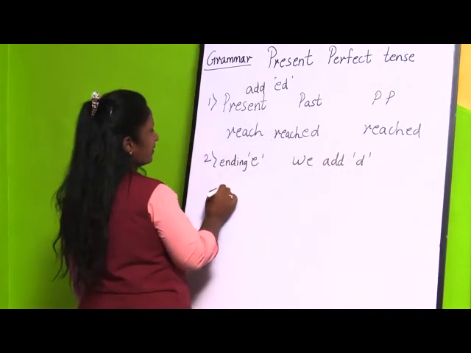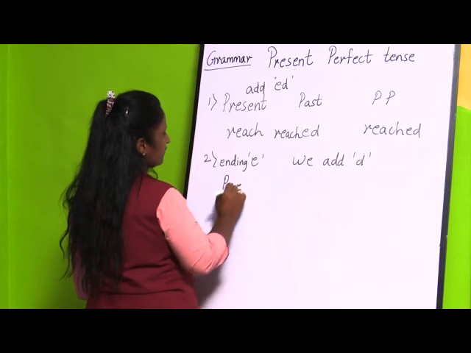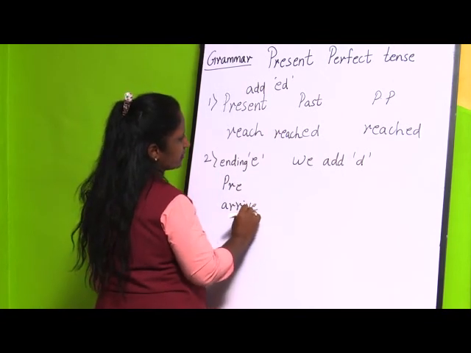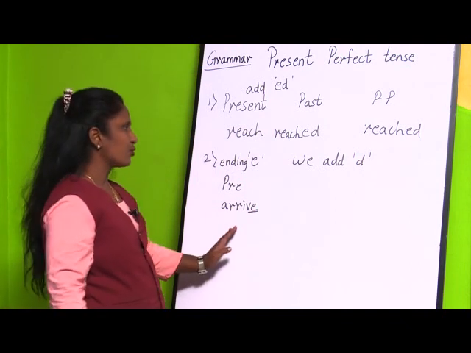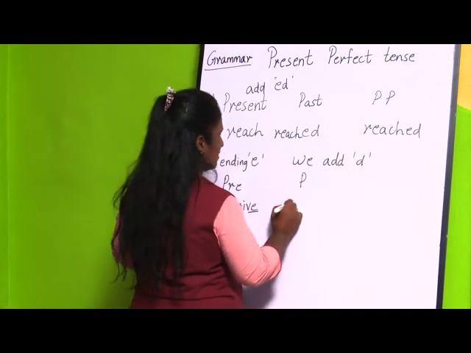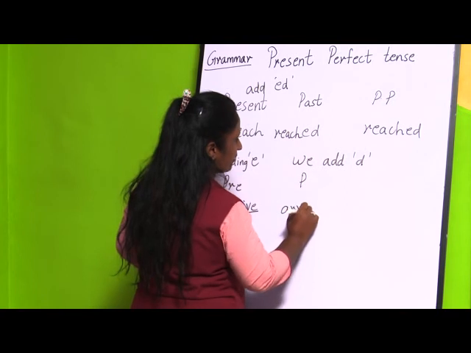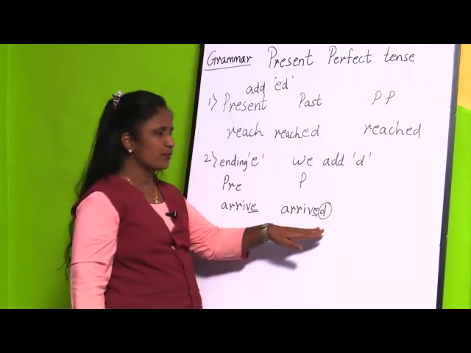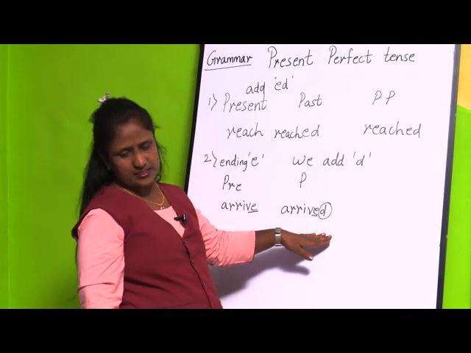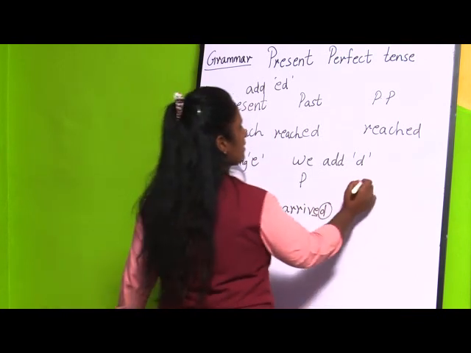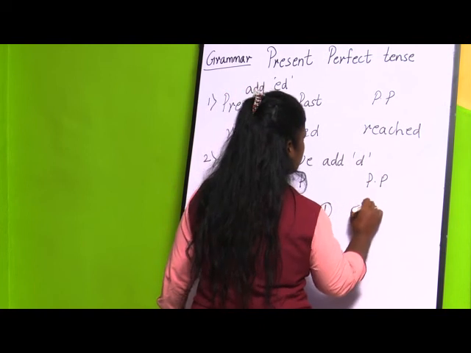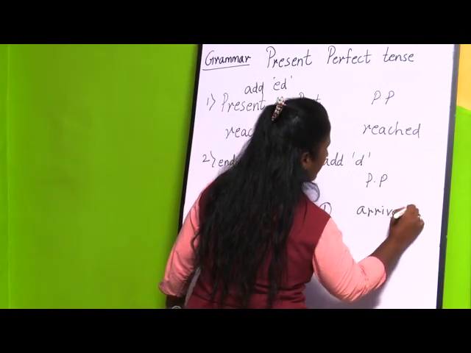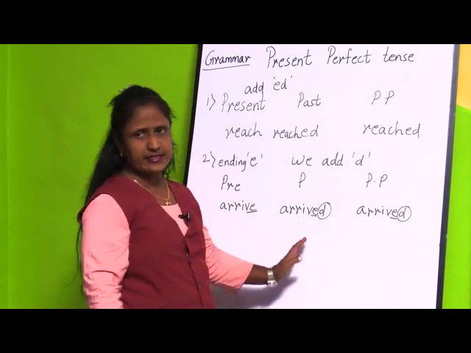See, for example, in present tense, if I take arrive, you see the word is ending with e. So how are you going to write it in the past tense? You are going to write it as arrived. Already e is there, and now you are only going to add d for the past tense, and the same will be with the past participle. Here also it will be arrived. I hope children you have understood this second rule.